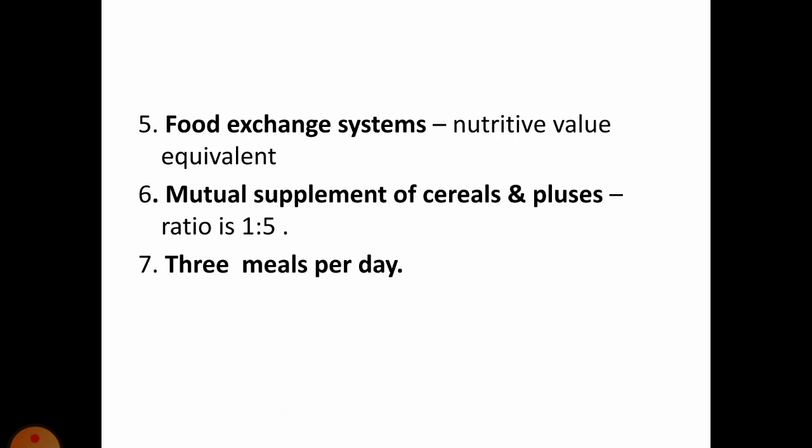Then while prescribing a normal diet, proteins, fats and calories, calcium, iron, all these items should be included in the diet. Protein 60 grams as we calculated, then fats 35 to 40. Then total calories should be 2000 kilocalories. Then calcium should be 400 milligrams and iron 25 grams. All this should be calculated according to the person's availability, activity, physical status and disease condition, etc., which should be kept in mind.